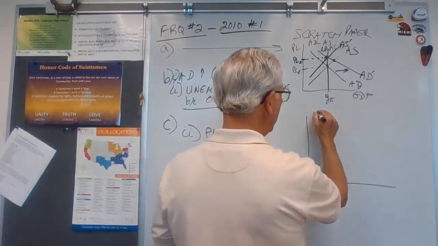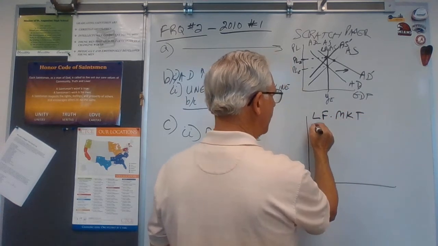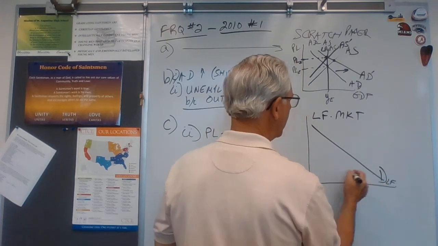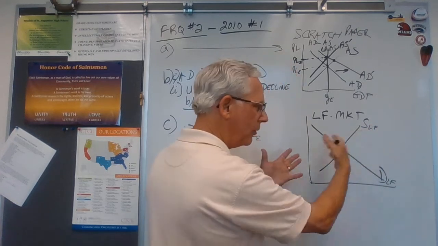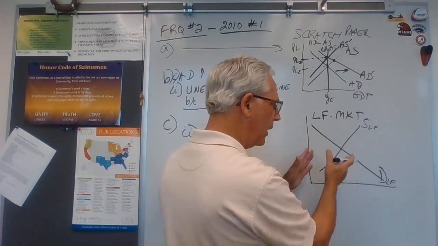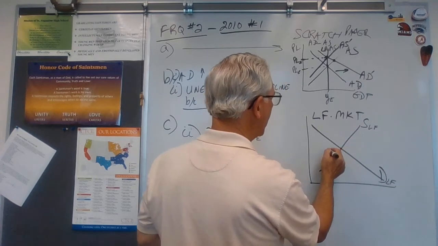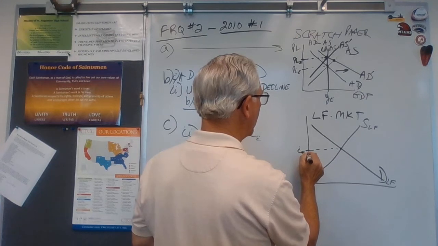The loanable funds market, LF market, is the demand for loanable funds, and the supply of loanable funds. This is not the supply of money. This is the supply of people who want to lend their money out. And that gives us an equilibrium interest rate. We'll call it I sub E.